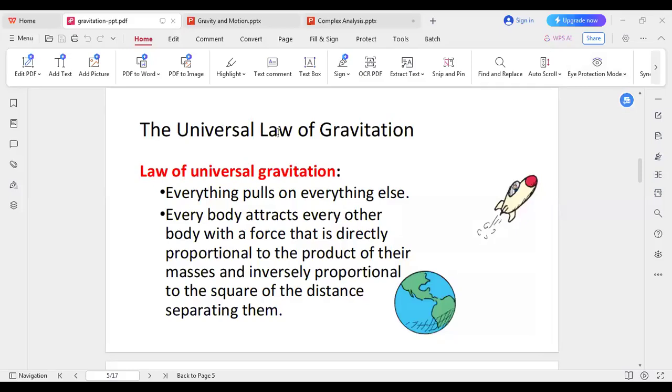So the universal law of gravitation can be stated like this: universal gravitation, everything pulls on everything else. That means this is a rocket leaving the Earth. So everything pulls on everything else. Everybody attracts each other in this universe with a force that is directly proportional to the product of their masses and inversely proportional to the square of the distance separating them. This is the universal law of gravitation of Newton.